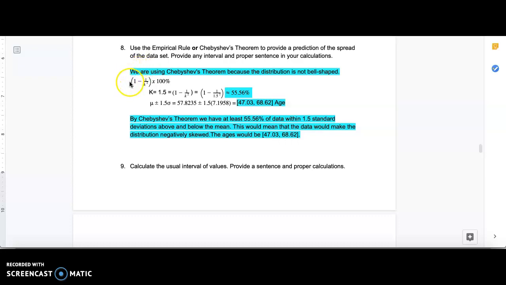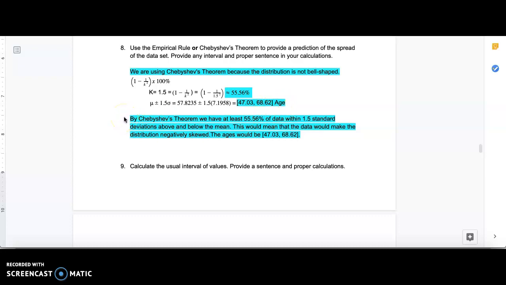For Chebyshev's theorem, we used the formula of 1 subtract 1 over k squared multiplied by 100%. For us, we let 1.5 equal k, which turns the formula into 1 subtract 1 over 1.5 squared equals approximately 55.56%. Now to find the ages that 55.56% fall into, we use the formula of mu plus or minus 1.5 sigma, which equals 56.8235 plus or minus 1.5 multiplied by 7.1958, which gives us the ages in between 47.03 and 68.62.